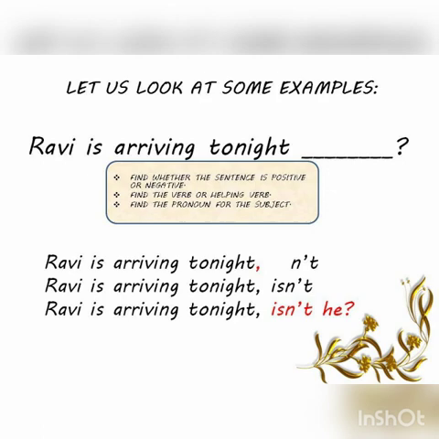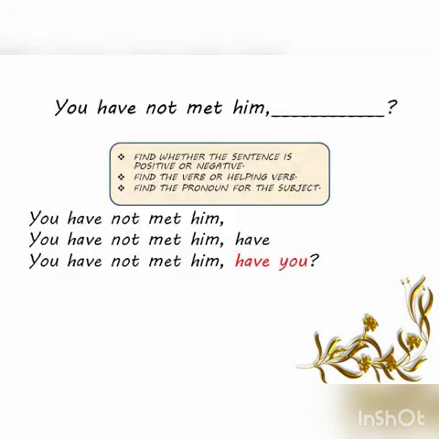Here comes your next example. You have not met him. Yes. The first step. It is a negative sentence, so no, not in the question tag. The helping verb is have. The same will be used in the tag. The pronoun used here is you, and the same thing will be used in the tag. So finally, you have not met him, have you? This is your tag.